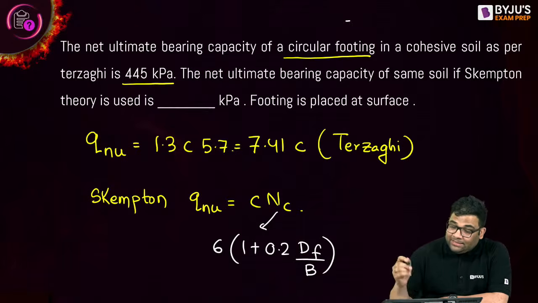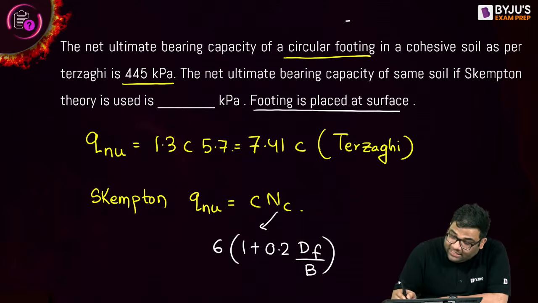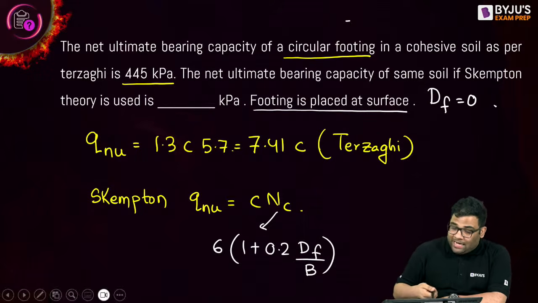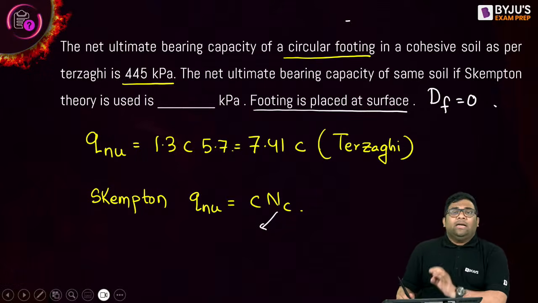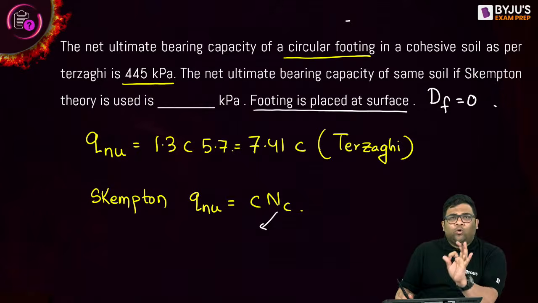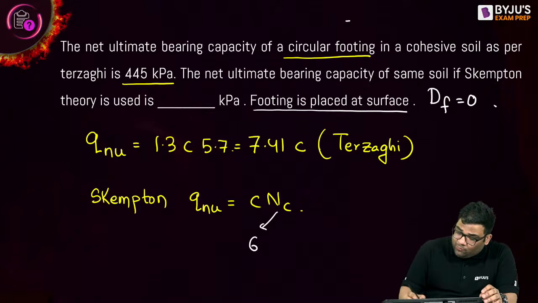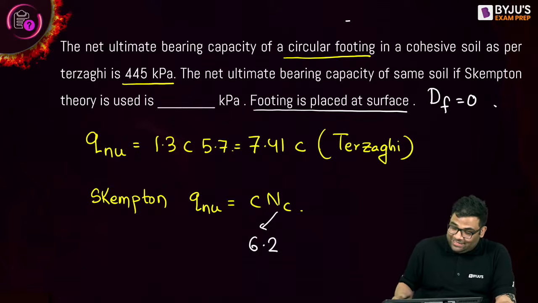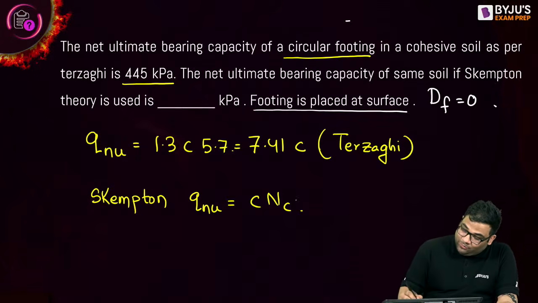But again, where is it placed? Footing is placed at surface. When placed at surface, it means Df is equal to 0. So directly you should remember Df is equal to 0, circular or square footing, Nc is how much? 6.2, right? Yes or no? Yes. So directly it is 6.2c.